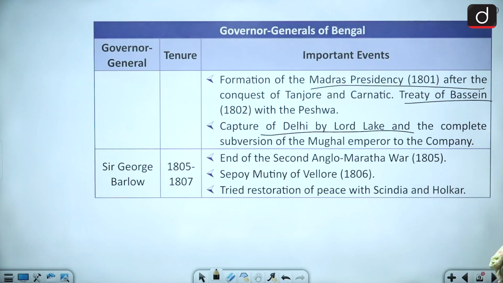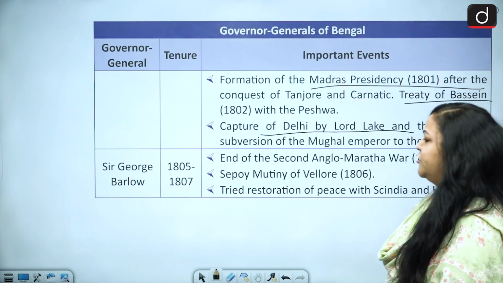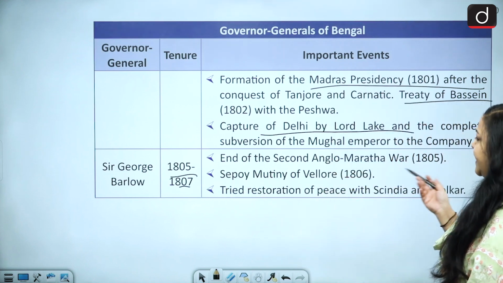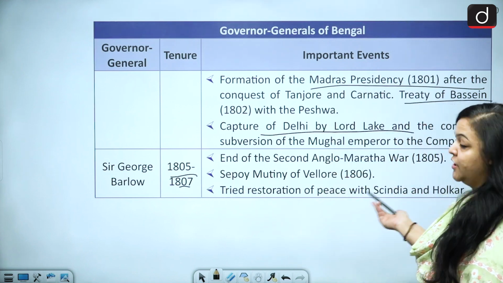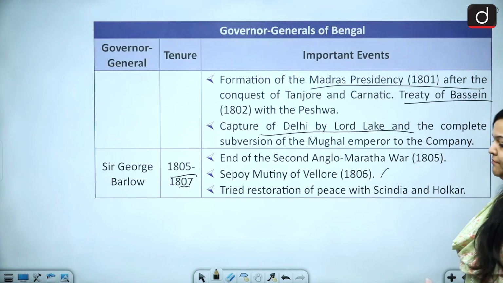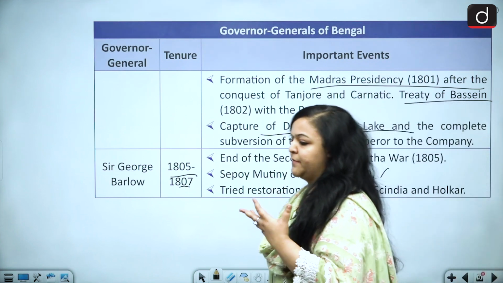This has happened under the reign of Lord Wellesley. Okay. Then we have Sir George Barlow, 1805 to 1807. He ruled only for 2 years. So, the end of the Second Anglo-Maratha War and the Sepoy Mutiny of Vellore. And why was this happening? Because there was this replacement, guys.